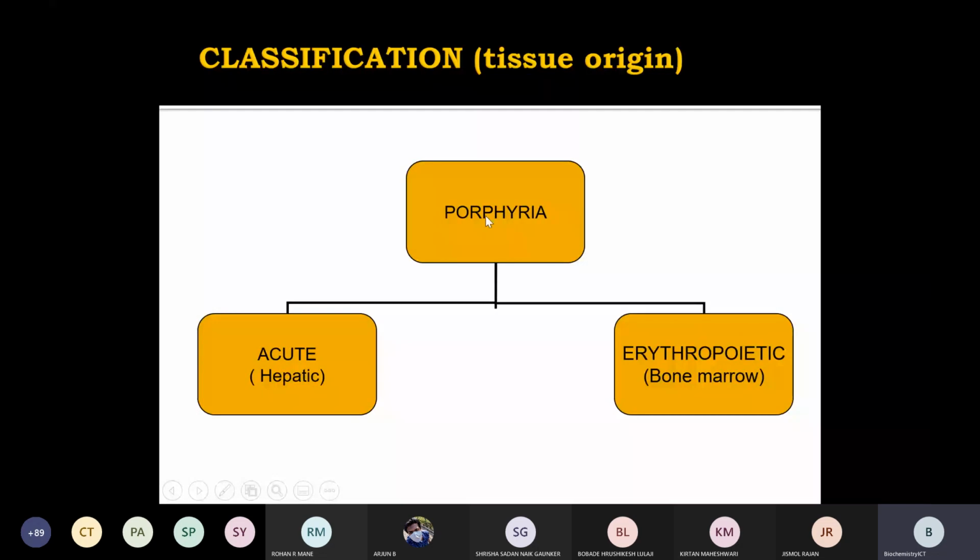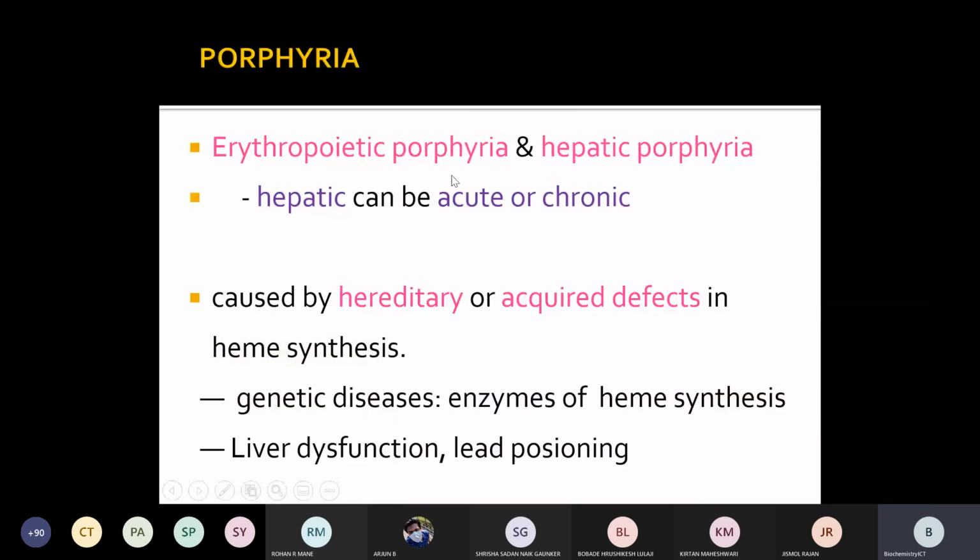Again, the acute and erythropoietic types have different subtypes. Hepatic can be acute or chronic also, right? And it is caused by hereditary or acquired defects in heme synthesis.